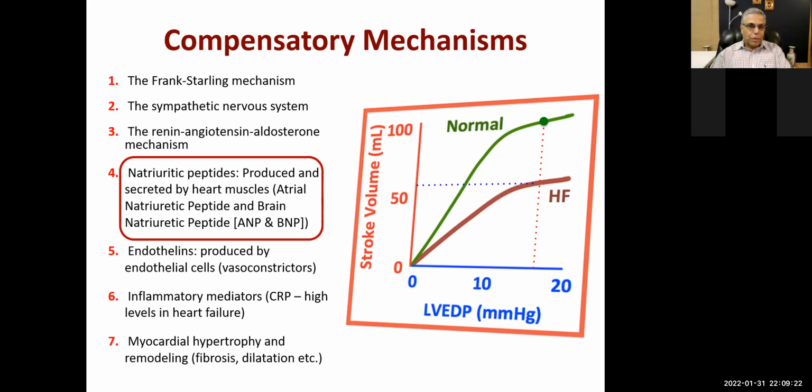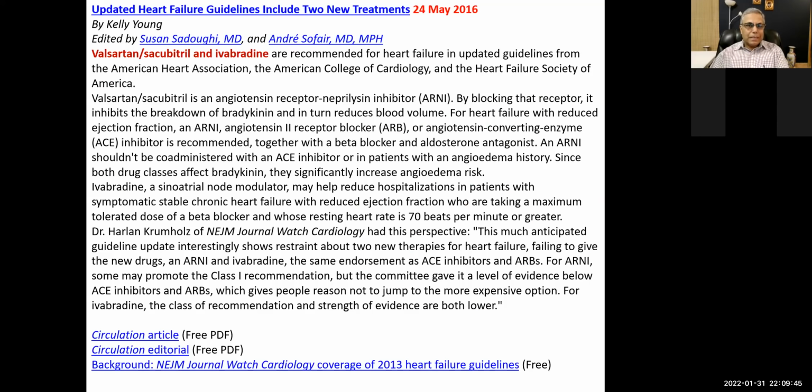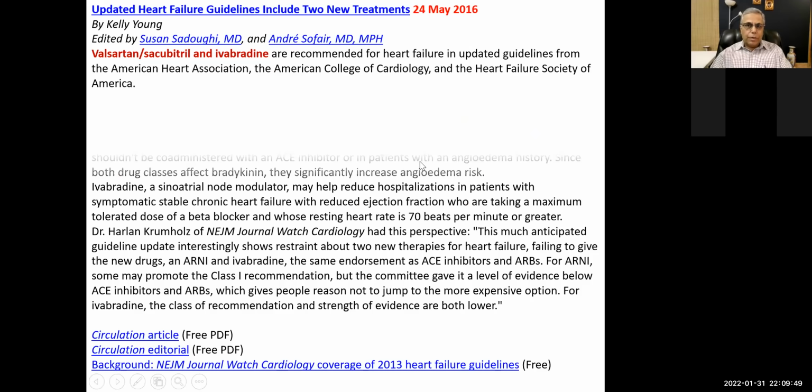Now we are going to look at natriuretic peptides, right? Natriuretic peptides are beneficial for the heart, so we want the natriuretic peptides to be there. And we have luckily got a drug in the last few years that works here. Sorry, I just lost my train of thought. Right, so this is a study which was published in 2016.